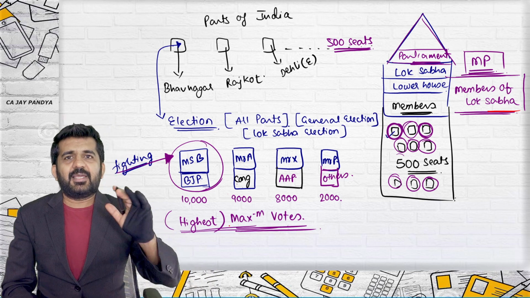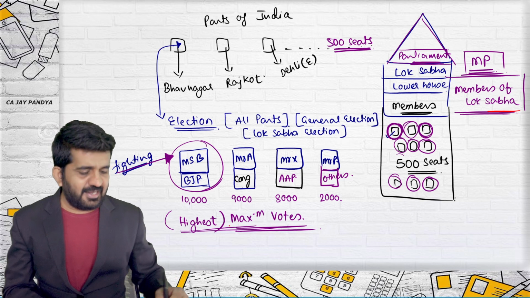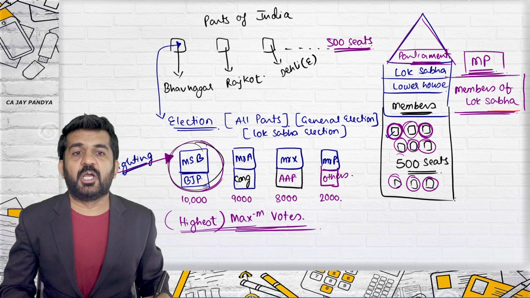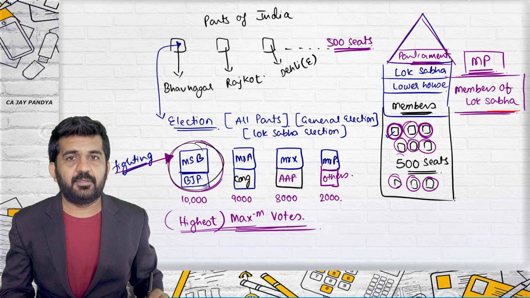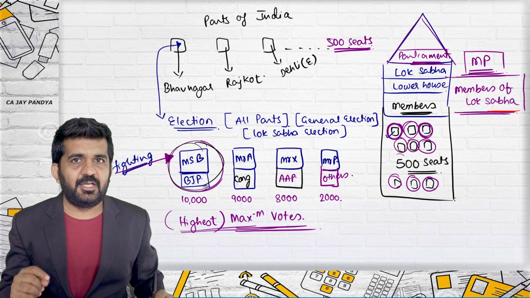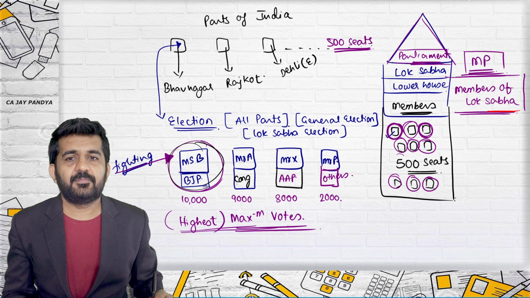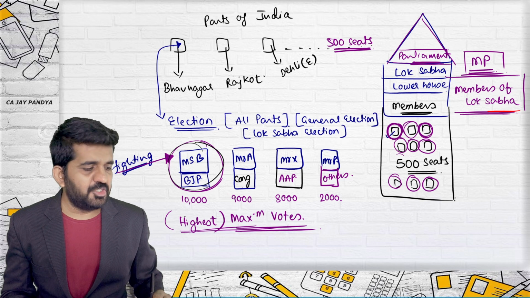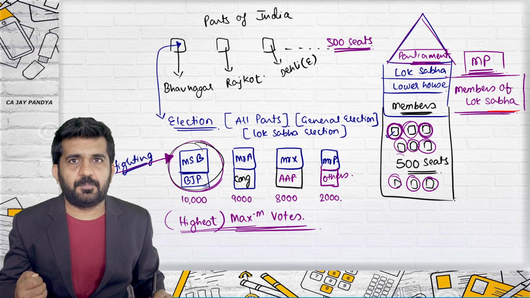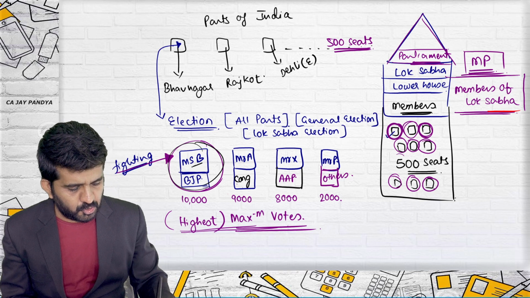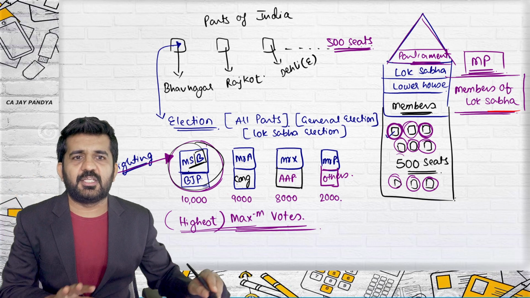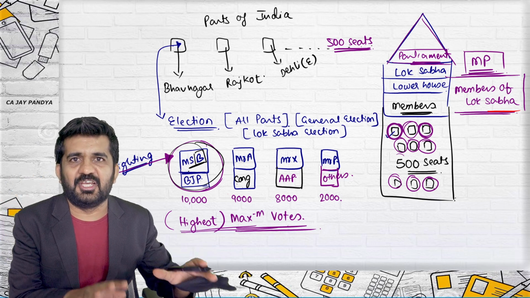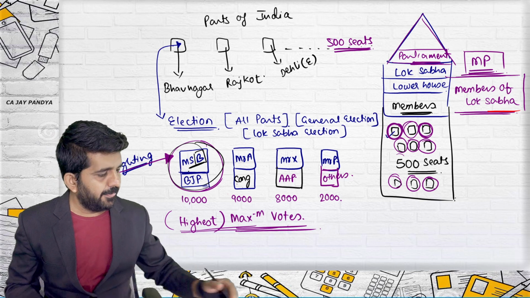This is not an actual election with actual numbers. But can anyone tell me who is the elected person of Lok Sabha from Bhavnagar? We all are staying in Bhavnagar. You should raise your hand and tell me. Any person knowing the member elected to Lok Sabha from Bhavnagar? Yes, Bharti Shia. She is a member of Lok Sabha, elected from Bhavnagar. She belongs to BJP. Only I have taken Miss P here. Please concentrate. These elections are fictitious. They are not real. We are just doing it in the classroom.